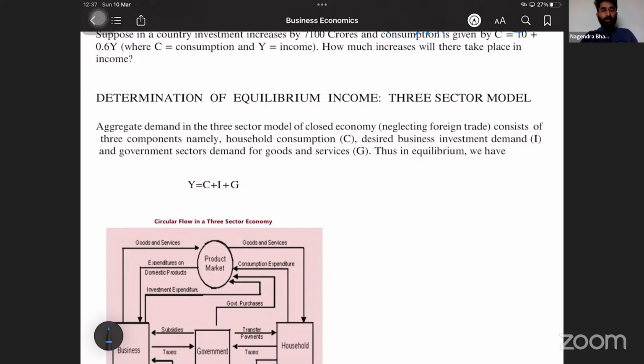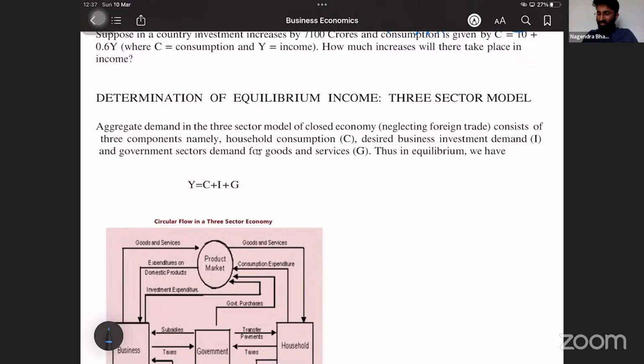Yes, the next one, determination of equilibrium income. Three sector model, sir. Sir, only the two sector model has been done, sir. We have to do the three sector model now. Don't worry. The two sector model was the biggest one. The three sector model is the simplest one if you have understood the two sector. Three sector is one sector extra. You are adding one sector extra here. If you understand that sector, done.